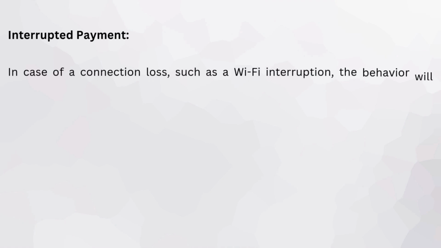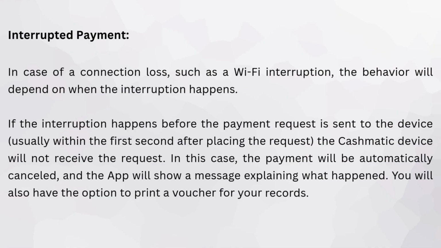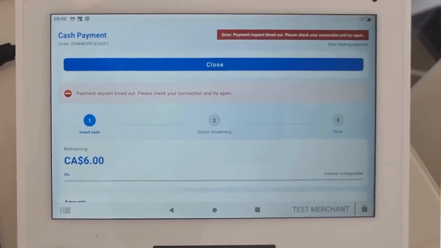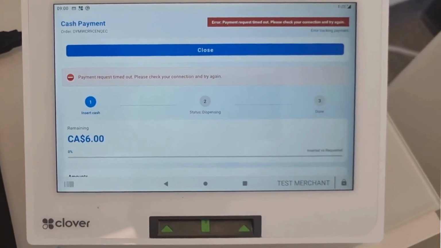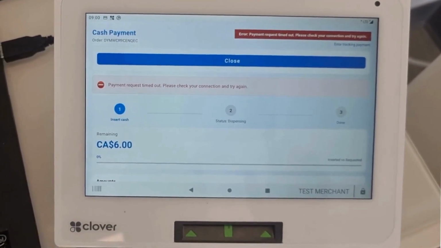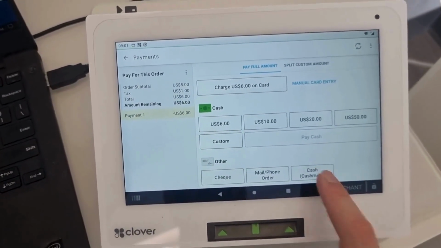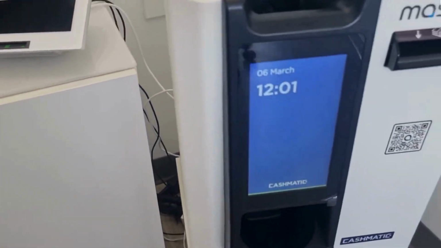In case of a connection loss, such as Wi-Fi interruption, the behavior will depend on when the interruption happens. If the interruption happens before the payment request is sent to the device, usually within the first second after placing the request, the Cashmatic device will not receive the request. In this case, the payment will be automatically cancelled and the app will show a message explaining what happened. You will also have the option to print a voucher for your records.